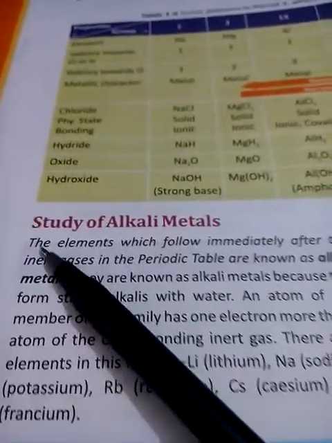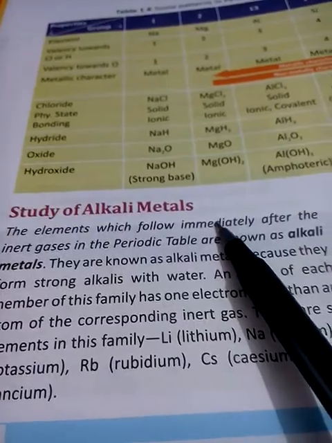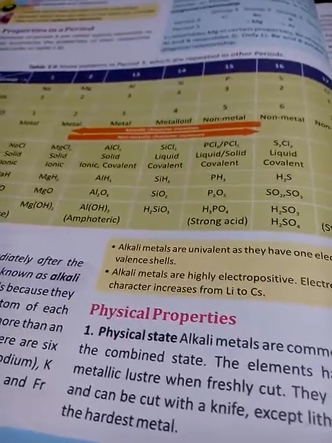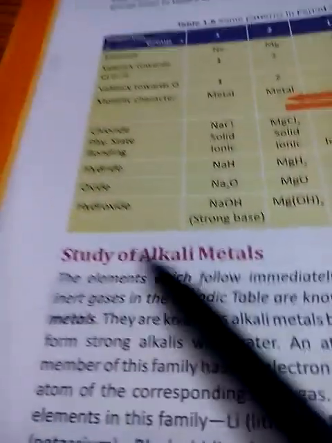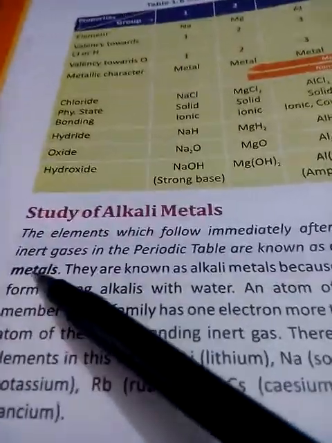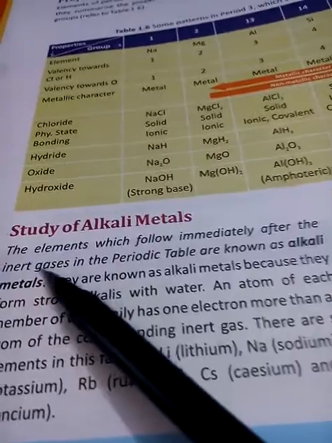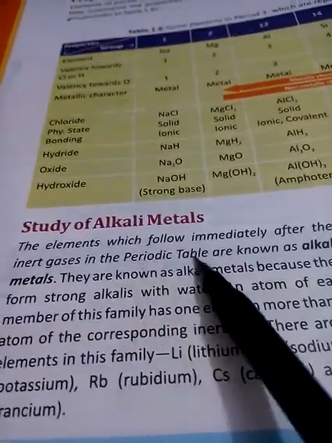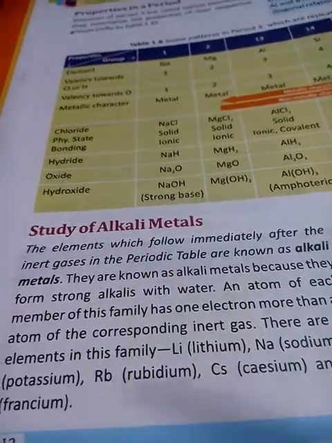Hello students, in this video lecture I will explain the study of alkali metals. This is a subtopic of your first chapter, periodic properties and variations of properties, page number 12. Now, what are alkali metals? Where will we get them? Let's see. The elements which follow immediately after the inert gases in the periodic table are known as alkali metals.